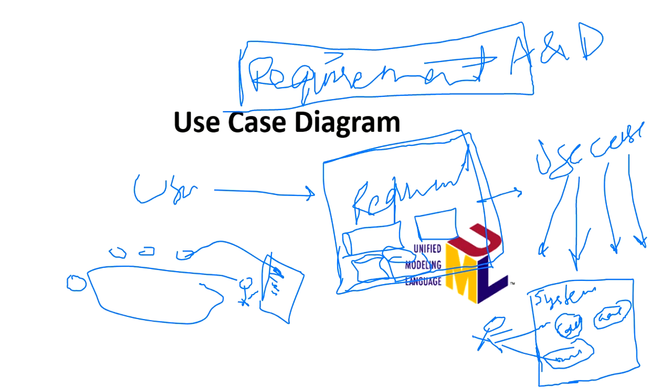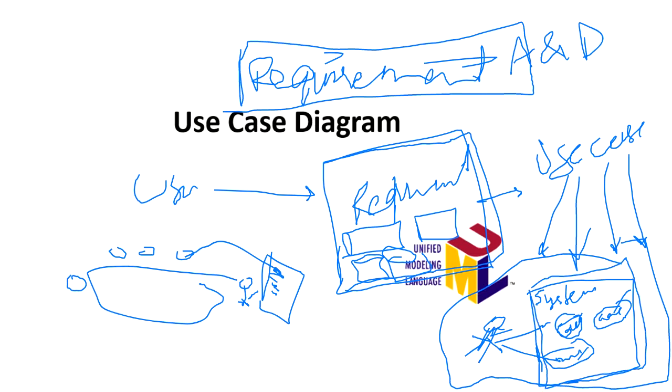So what does this show? That there is a user who is able to make a call, who is able to play games, who is able to message in this mobile system. But this doesn't show you the complex part, how actually this call is happening, how this messaging system is working. So what can you say in the object oriented concept, what is this called, what I'm doing here?